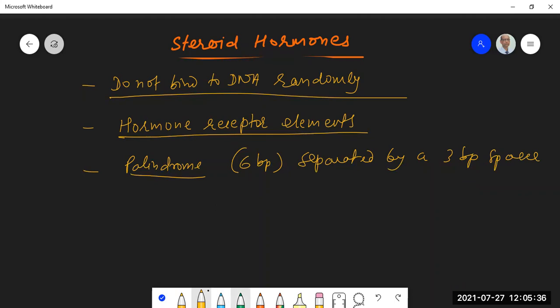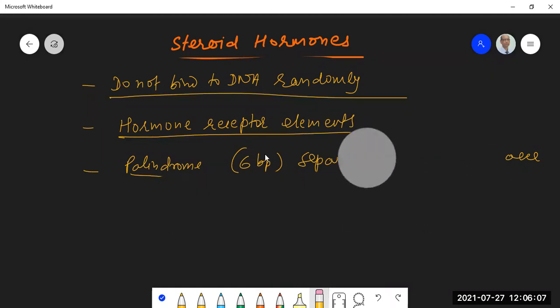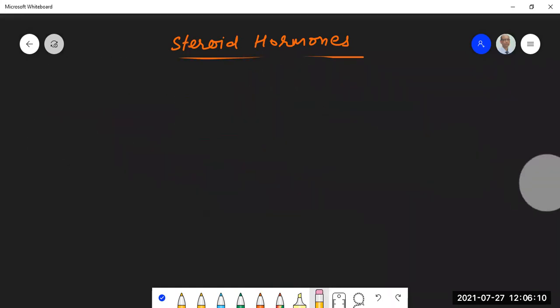It is something like this. So you have a 6 base pair palindrome, then you will have a 3 base pair spacer, and then again you will have a 6 base pair palindrome. So this whole thing becomes a hormone response element, HRE. So I will write down one hormone response element for glucocorticoid hormone. The hormone response element for glucocorticoid hormone looks like this.